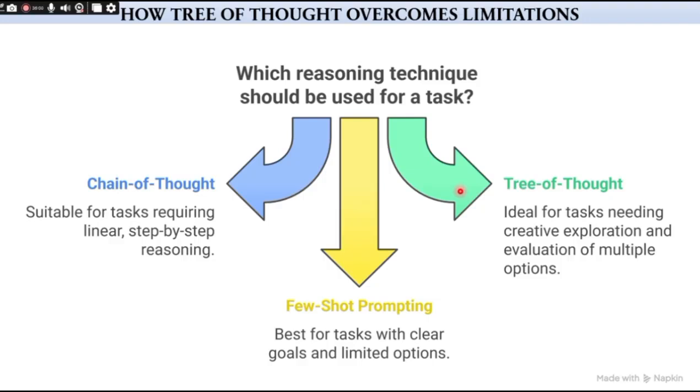In zero shot, one shot or few shot prompting, all assume a clear goal or answer. But when there's no single correct response, ToT helps the model to explore many options. Finally, it supports evaluation and self-correction. Unlike other prompts, ToT allows the model to analyze and choose which reasoning makes the most sense. So this makes the answers more reliable and thoughtful.